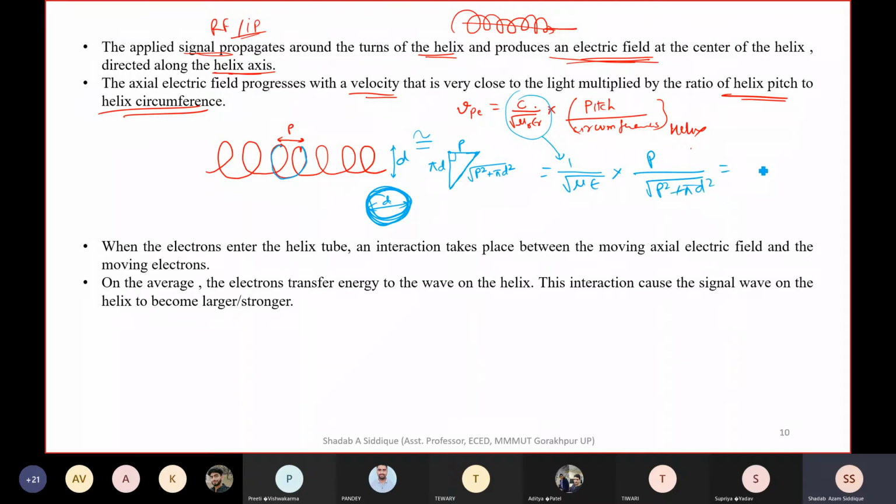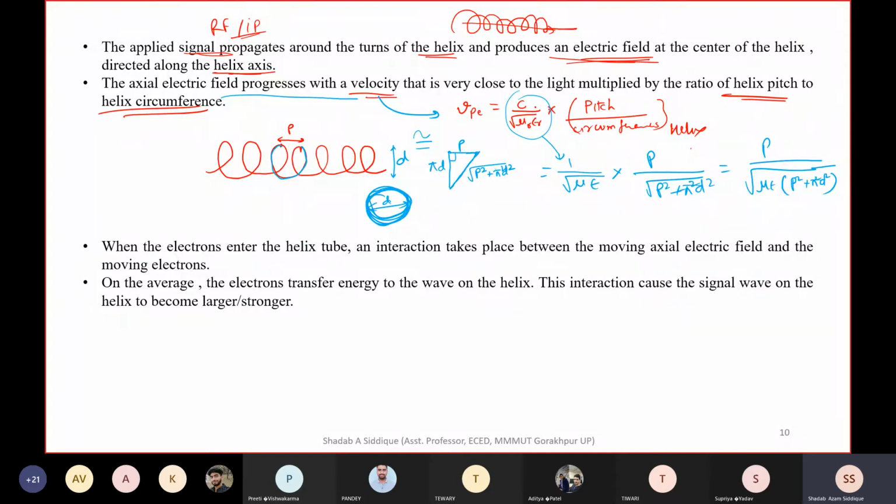You can write it in another way also: p divided by the square root of μ into ε and the bracket of p square plus π square d square. So that can be (πd) whole square, or π square d square. So the axial electric field progresses with a velocity, denoted by vpe. This vpe can be written as p divided by the square root of μ ε into p square plus π square d square. That is the velocity.